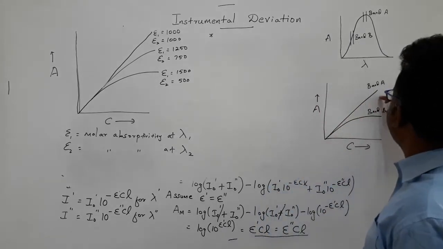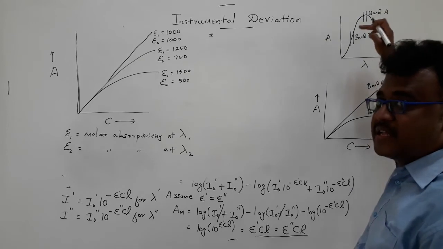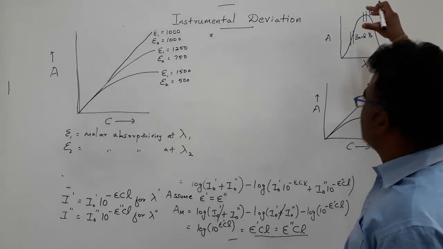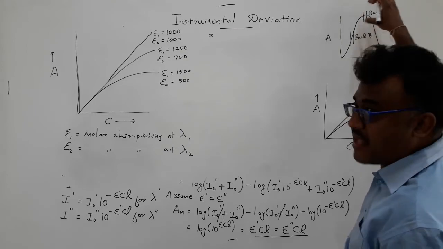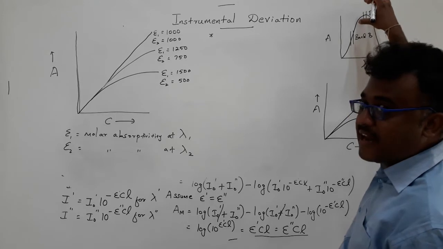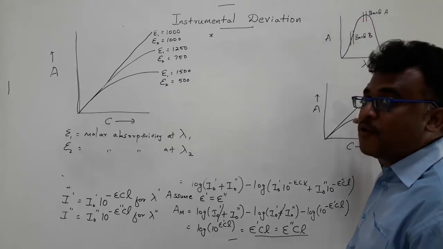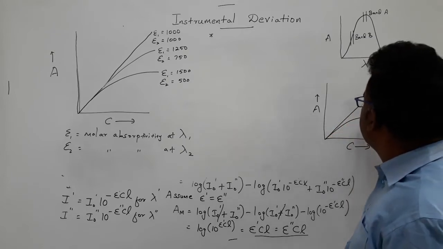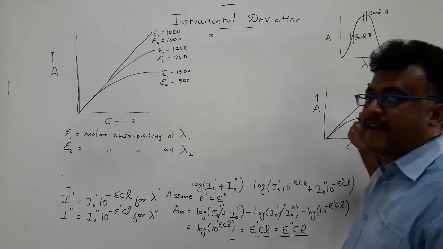So band A, that means when you do the spectrophotometric determination in this region, the maximum wavelength of absorption, you will most probably get more reliable data that does not deviate from Beer's law.